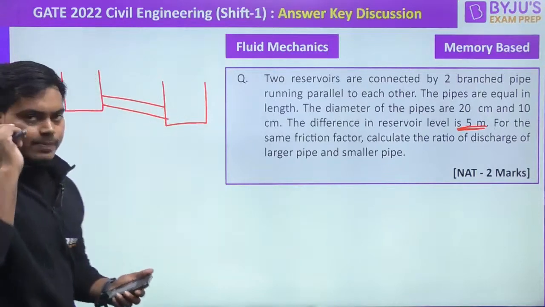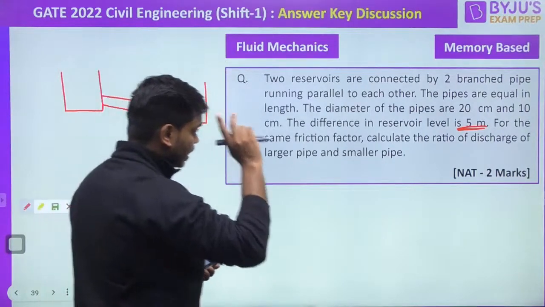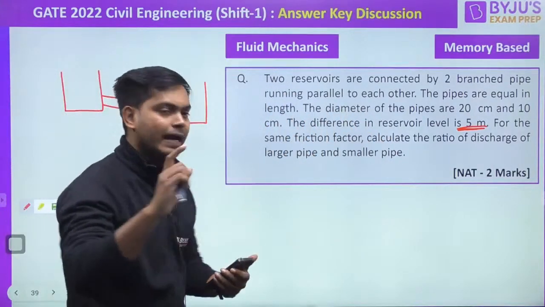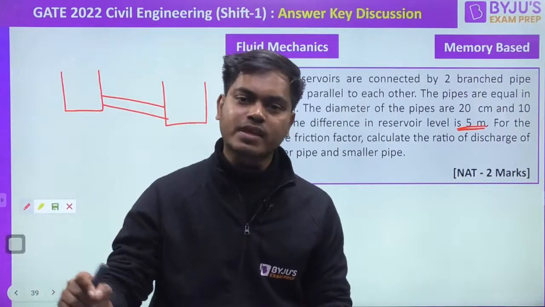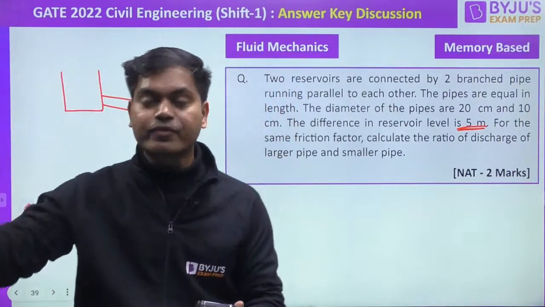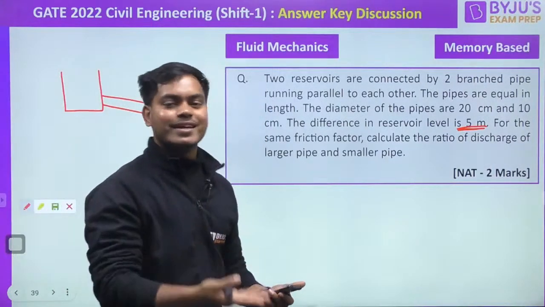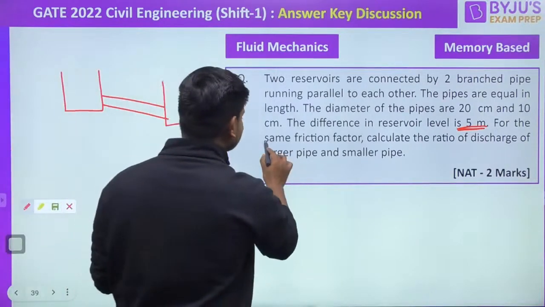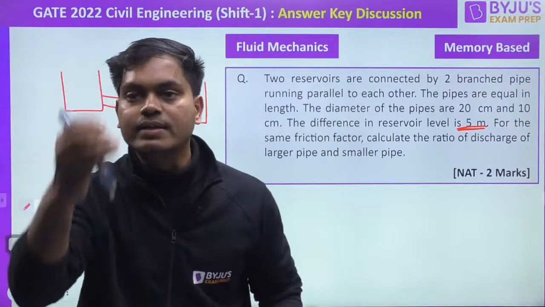Guys, it is very important to note down these few things. That there are two pipes and they both are equal in length. Only the difference is in their diameter. Also the material is same, so the value of f will also remain same. If we had to use a different value of f, then they must have given the value. ठीक है, अब दिए ही नहीं है तो क्या करूँ मैं, right? नहीं दिए तो नहीं दिए, ठीक है. And they have clearly mentioned the same friction factor, so that is not our headache. हमारा वो headache है ही नहीं, right?